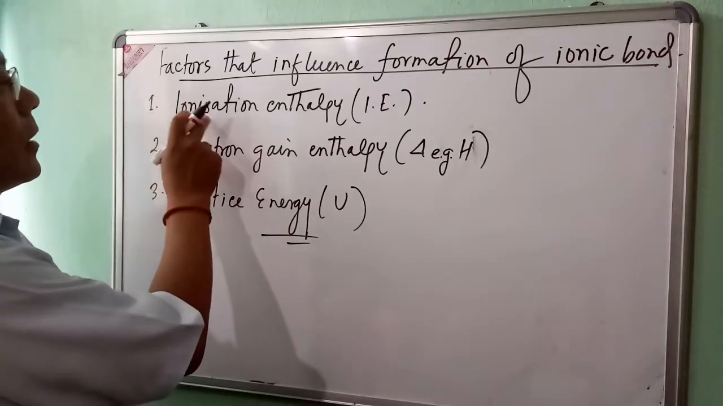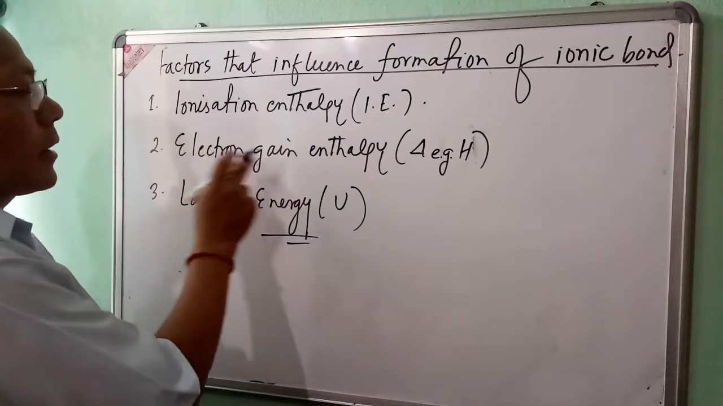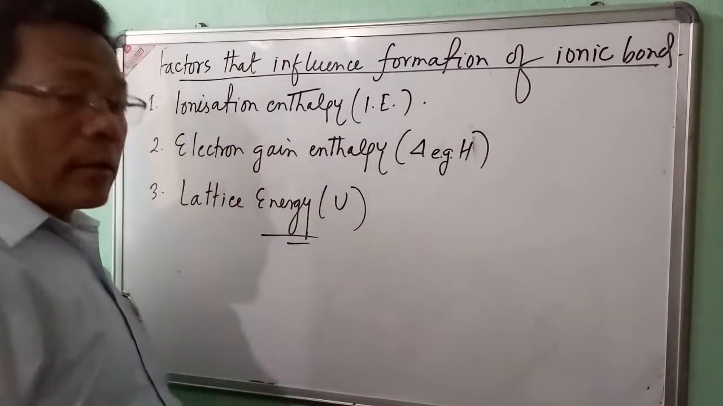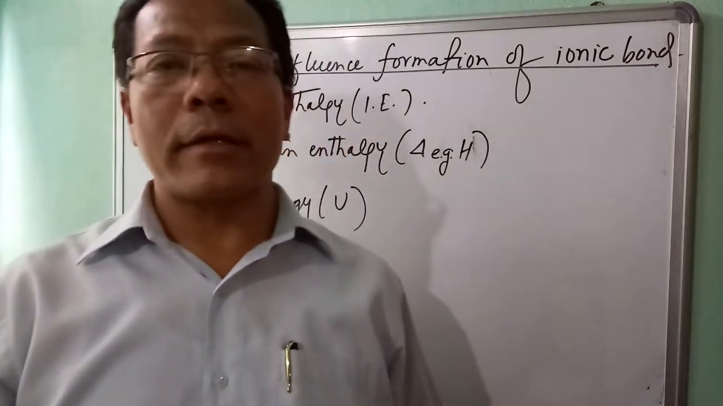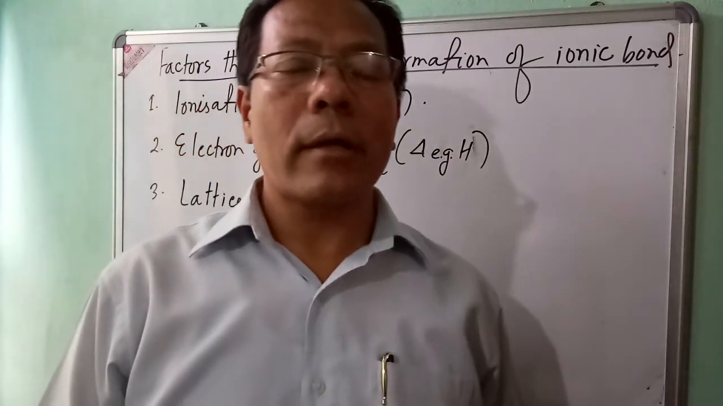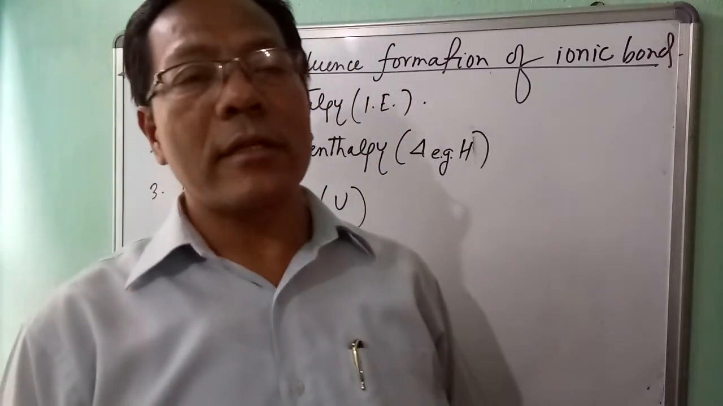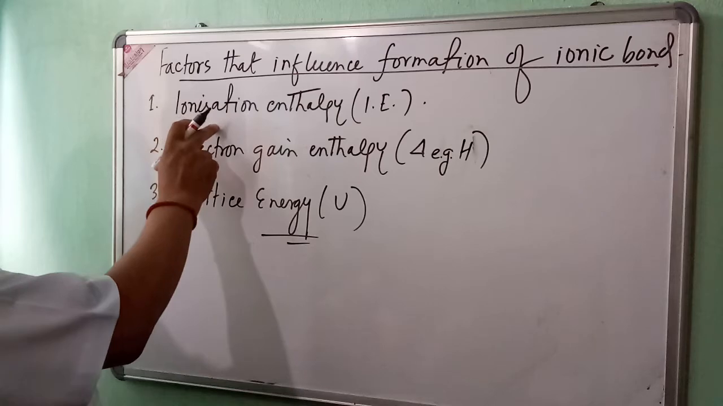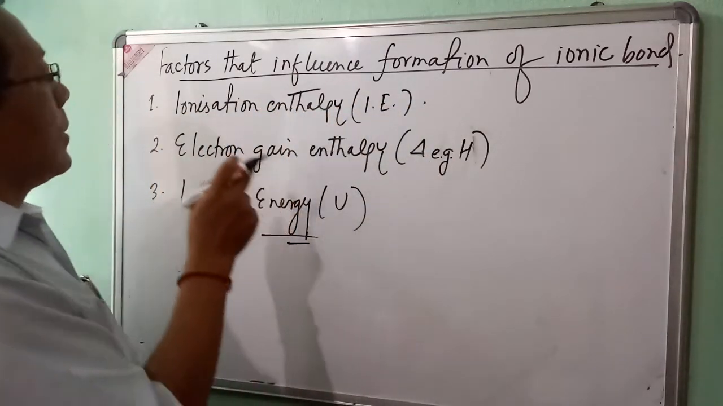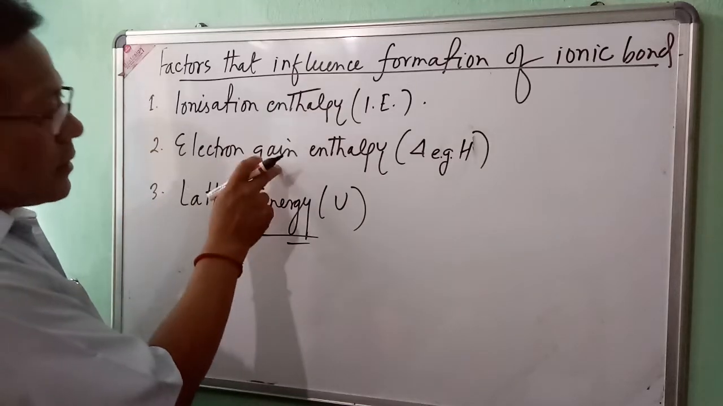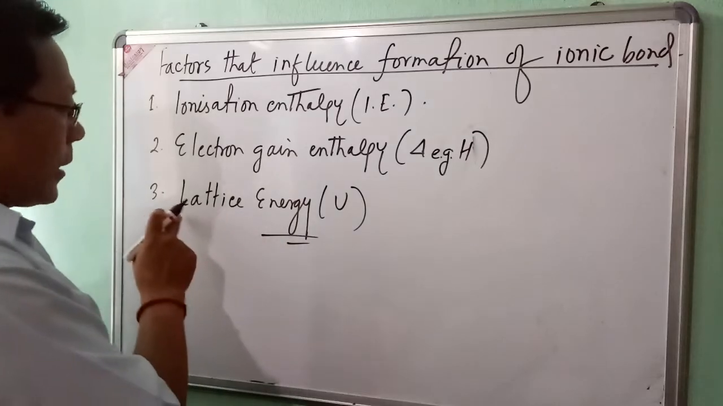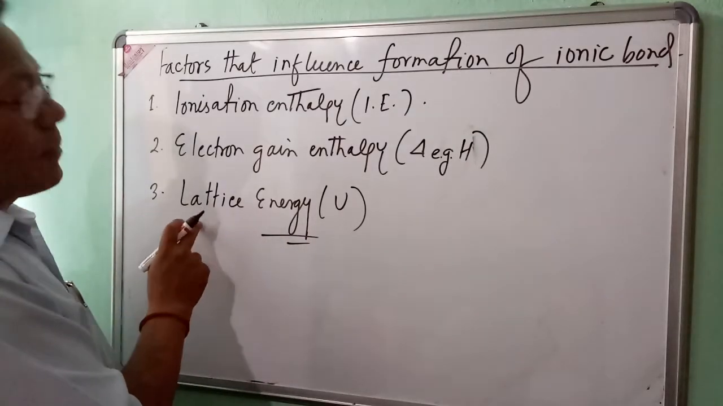Number one factor: the ionization enthalpy, electron gain enthalpy, and lattice energy. So we know that ionic bond is formed by the combination of metal and non-metal. So the favorable condition for the formation of ionic bond is that metal atom must have lower value of ionization enthalpy, and non-metal atom must have higher value of electron gain enthalpy, and the ionic compound must have higher value